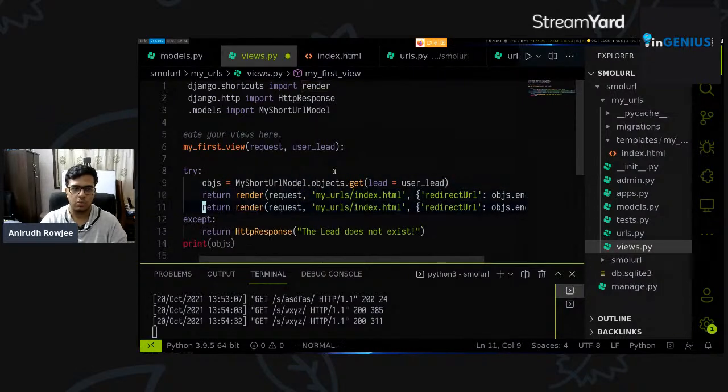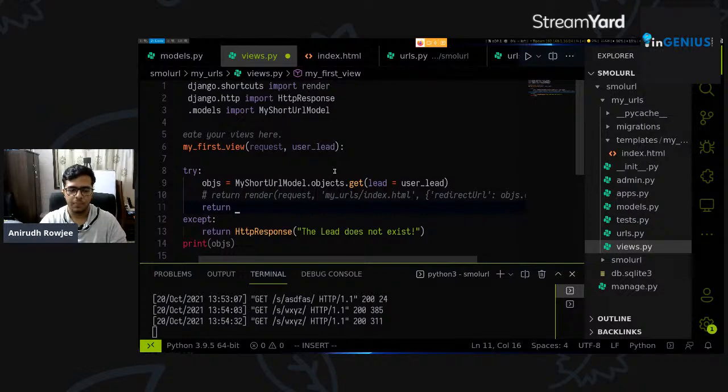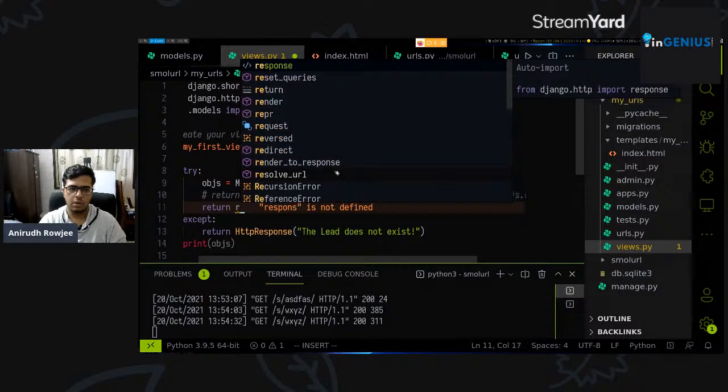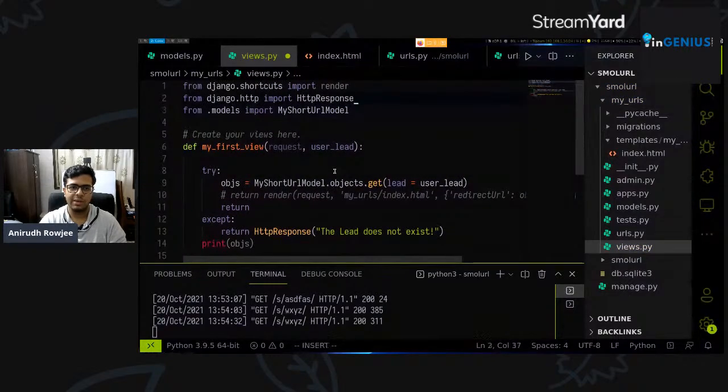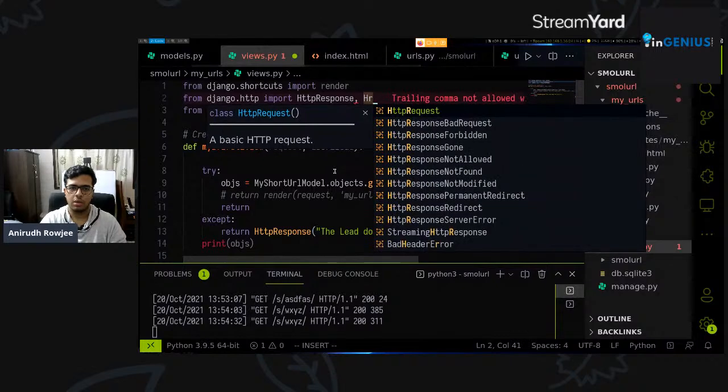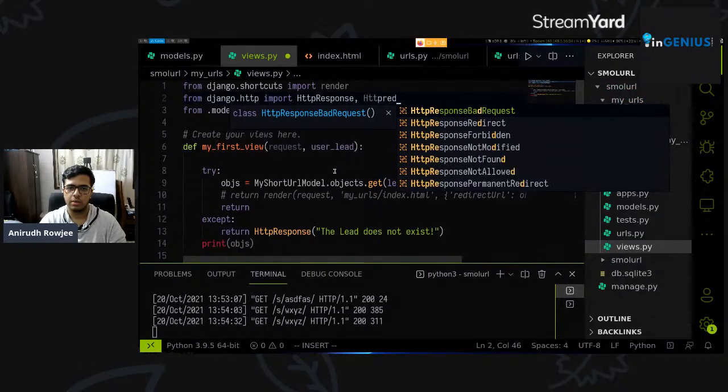And if I'm not wrong, somewhere within the views itself, instead of having to throw them to a template, you can also return a response. If I'm not wrong, there's a separate library to redirect. HTTP redirect.